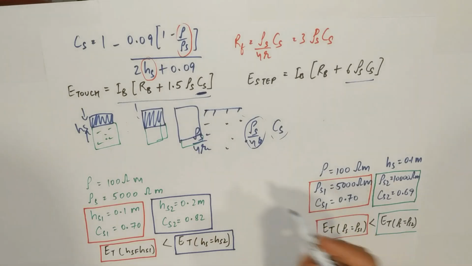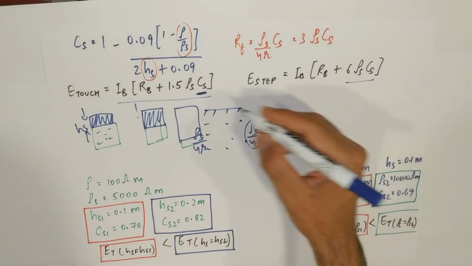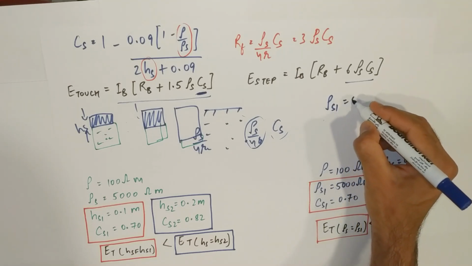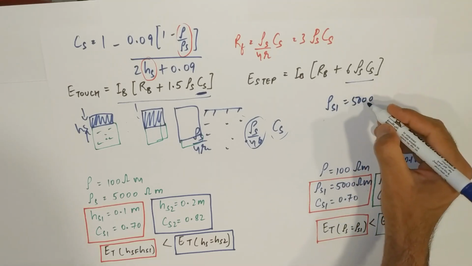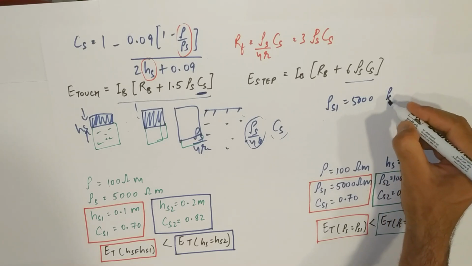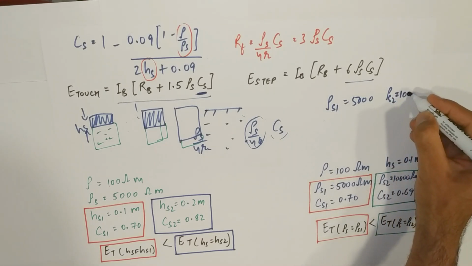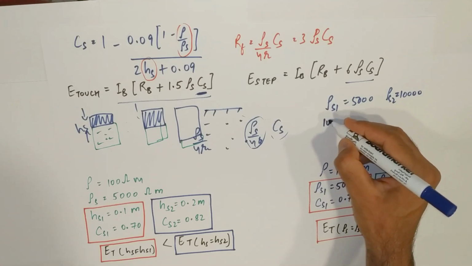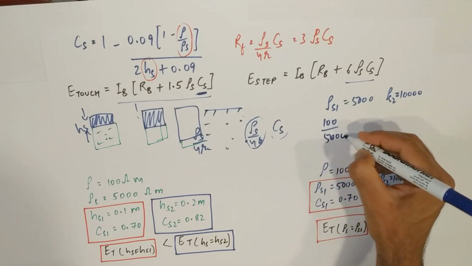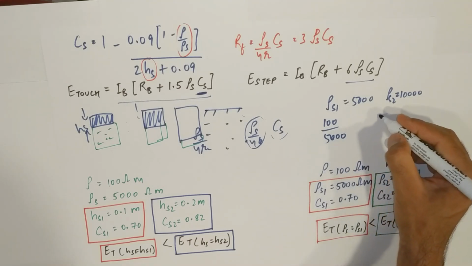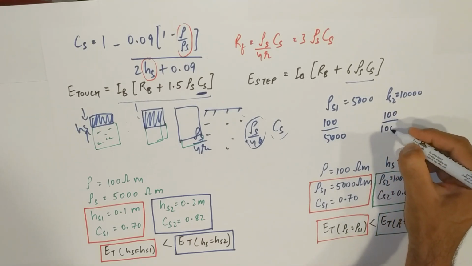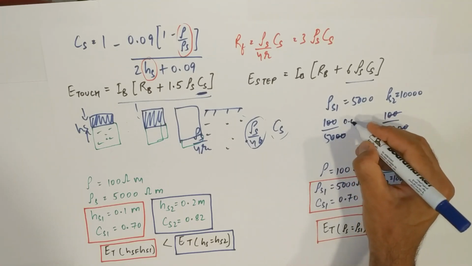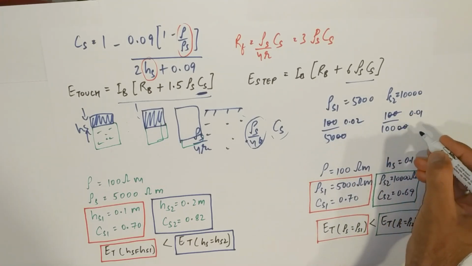Similarly, if you see about this ratio, if rho s1 is suppose 5000 or very high, and rho s2 you doubled it, made it 10,000. However, the ratio will not be impacted because it is 100 by 5000, rho by rho s. Here also it is 100 by 10,000. So the value will be nearly 0.02 here and 0.01.